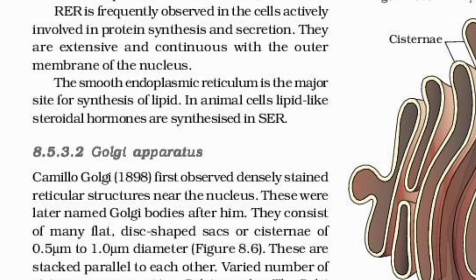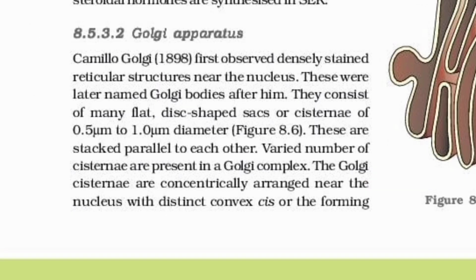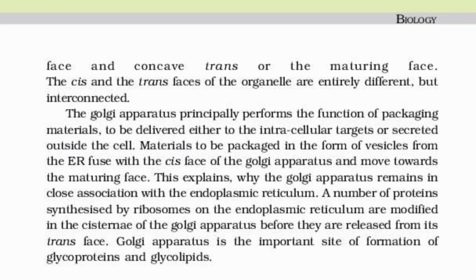8.5.3.2 Golgi apparatus. Camillo Golgi in 1898 first observed densely stained reticular structures near the nucleus. These were later named Golgi bodies after him. They consist of many flat, disc-shaped sacs or cisternae of 0.5 micrometer to 1.0 micrometer diameter. These are stacked parallel to each other. Varied numbers of cisternae are present in the Golgi complex. The Golgi cisternae are concentrically arranged near the nucleus with a distinct convex cis or the forming face and concave trans or the maturing face. The cis and the trans faces of the organelle are entirely different but interconnected.